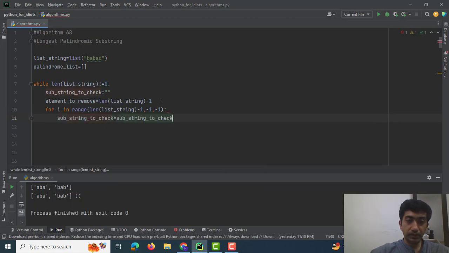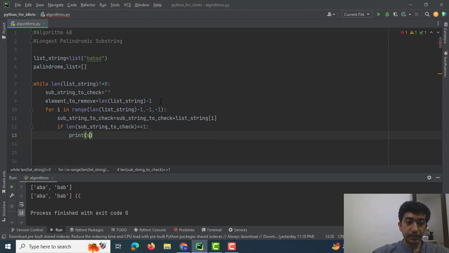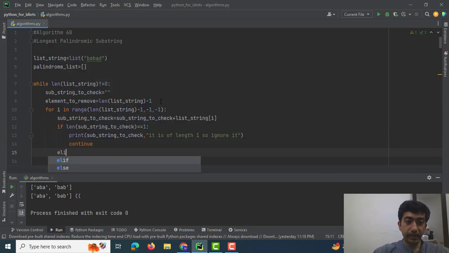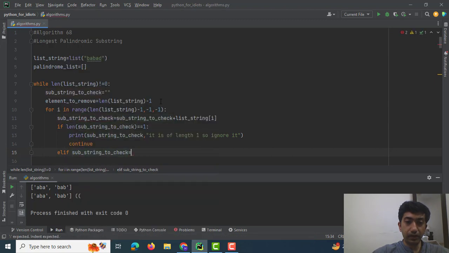Substring to check is equal to substring to check plus list string i. If len of substring to check is equal to 1, I would print substring to check. It is of length 1, so ignore it, continue. Elif the substring to check is a palindrome.